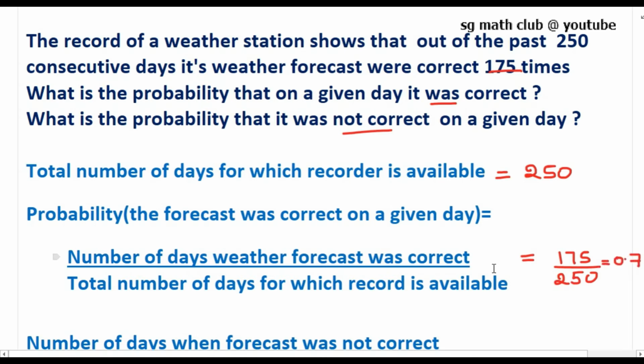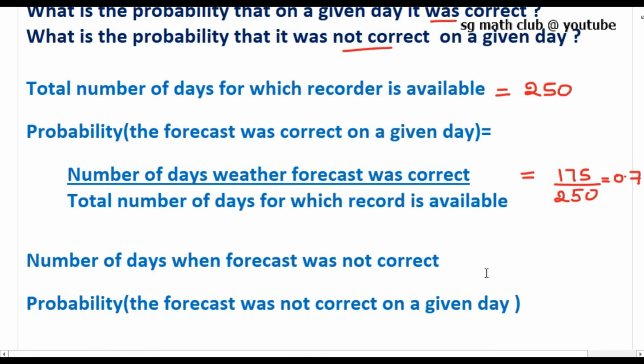Now, the number of days when this forecast was not correct. Out of 250 days, 175 days it was correct and 75 days it was not correct. So the probability that the forecast was not correct on a given day is the number of days the weather forecast was not correct, divided by the total number of days for which the record is available. It is 75 over 250, which is equal to 0.3.